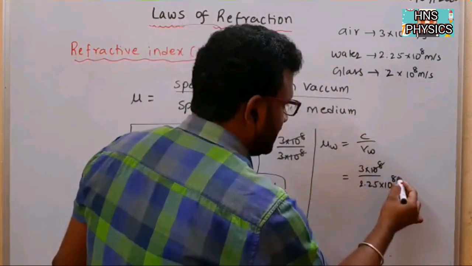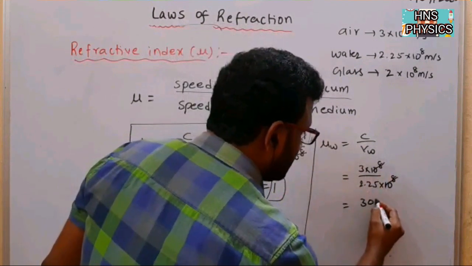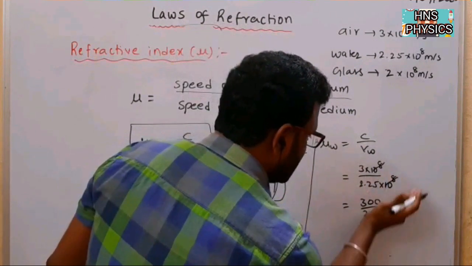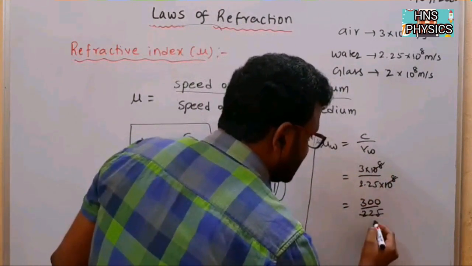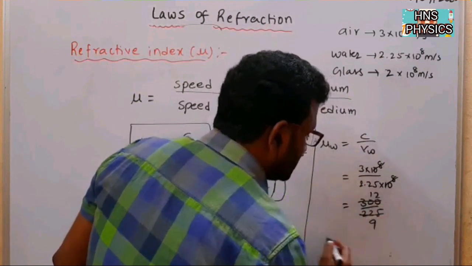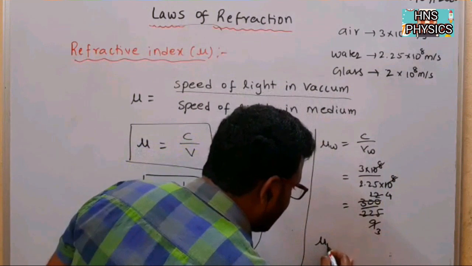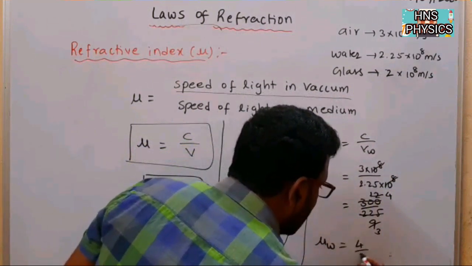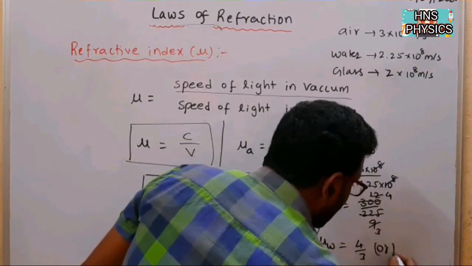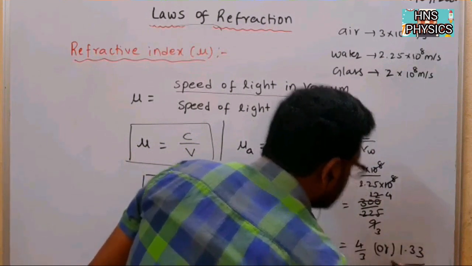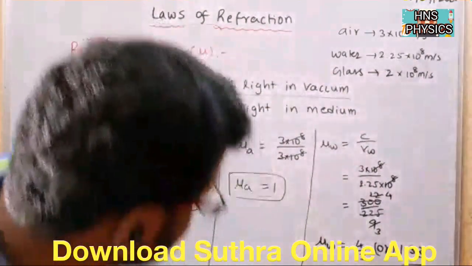The 10 to the power of 8 cancels, so 300 by 225 will come. That is 225, 25 9s are, 25 12s are, so 3 3s are, 3 4s are. So the refractive index of water is 4 by 3, or we can write 1.33.